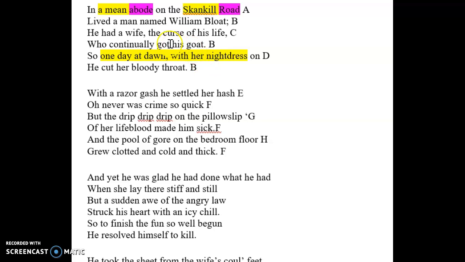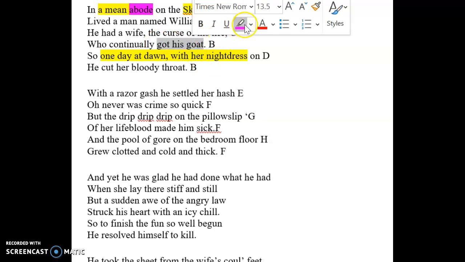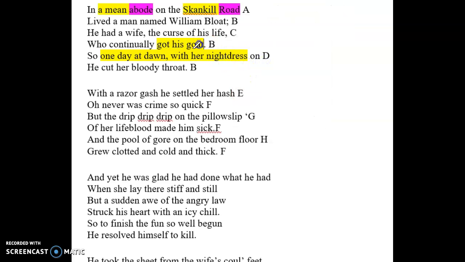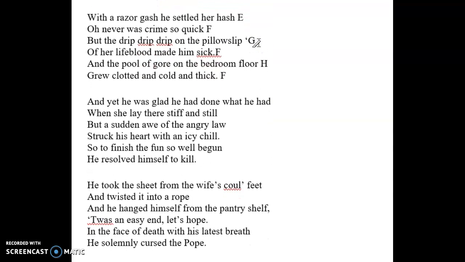We also see a little alliteration right here with "got his goat." I like that different color. Got his goat. Because we have the repeating sound, it also adds a little humor. It's mostly dark humor since it starts out pretty dark. And there also can be personification when it says "a mean abode." We know mean can mean average, but we can also take it as a mean house since there is murder happening in there.